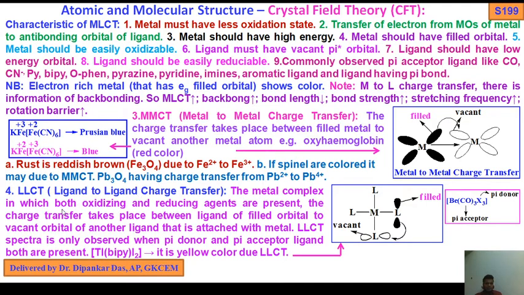Now come to LLCT. This is also not important, just for reference. If some students get interested in this LLCT and MMCT, I just give brief descriptions. Ligand to ligand charge transfer: the metal complex in which both oxidizing and reducing agents are present. The charge transfer takes place from the filled orbital of a ligand to the vacant orbital of another ligand that is attached to the metal. Ligand to ligand charge transfer spectra is only observed when both pi donor and pi acceptor ligands are present.